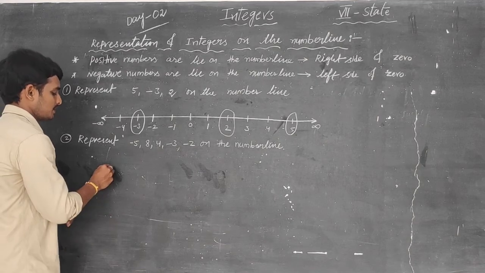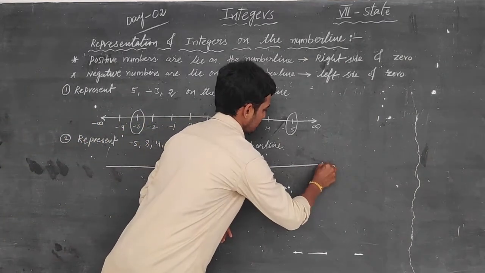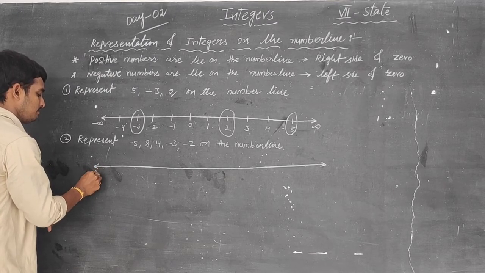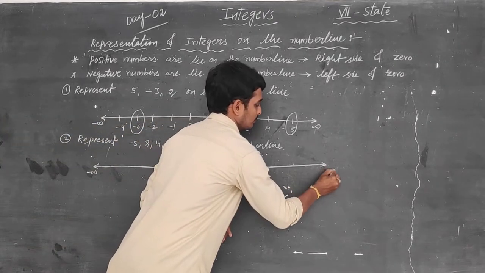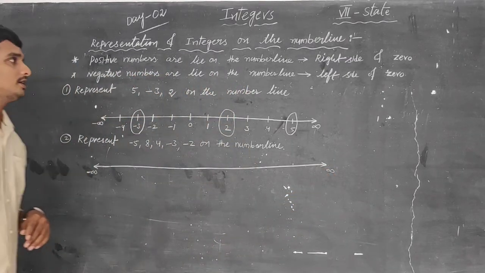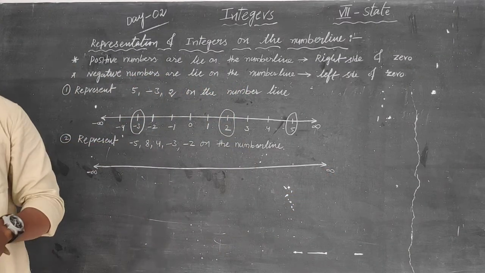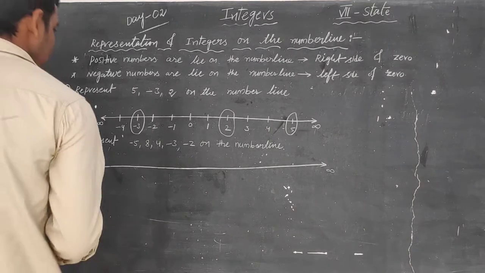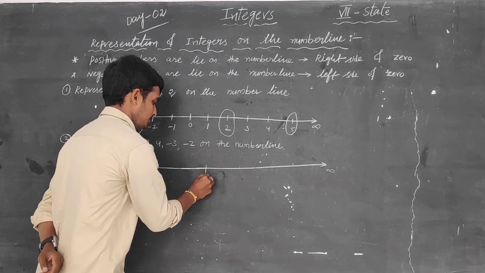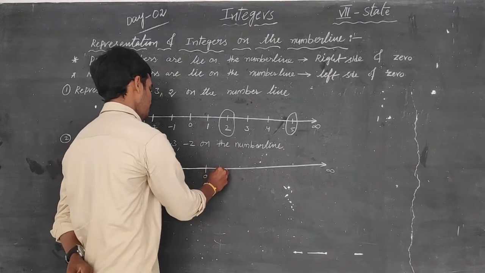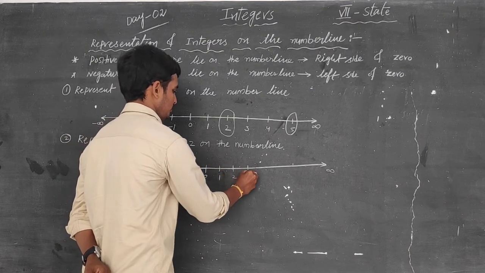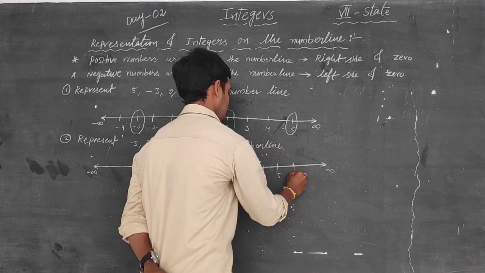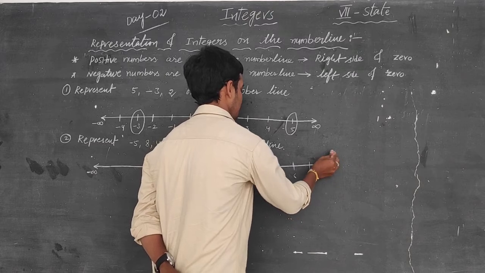So, we want to represent the numbers on the number line. We just draw the line. Here minus infinity, here plus infinity. Now the middle one is the 0. Right side are positive, so we write 1, 2, 3, 4, 5, 6, 7.